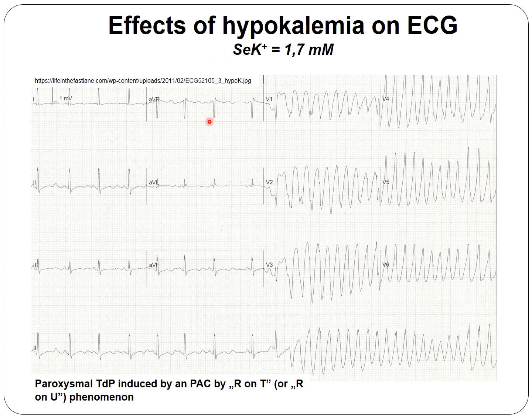This is the same ECG taken from the same patient, and now it shows different things. First of all, on the left side, we see that this patient has very similar data, so the QU interval is elongated and the ST segment is depressed. Additionally, however, an R on T phenomenon, or R on U phenomenon, comes, and a torsade de pointes tachycardia was induced and the patient developed a malignant ventricular tachyarrhythmia.